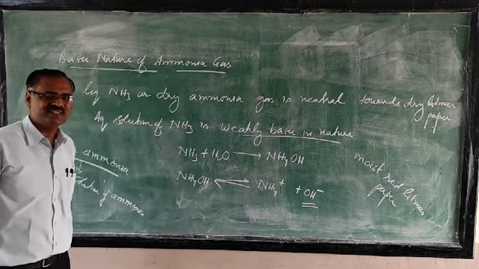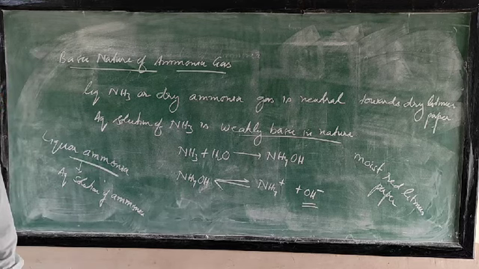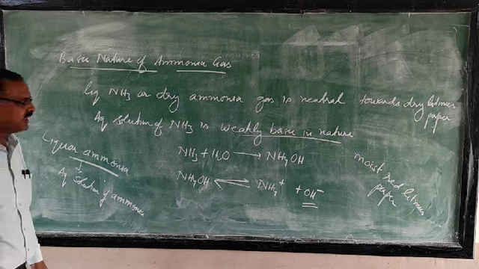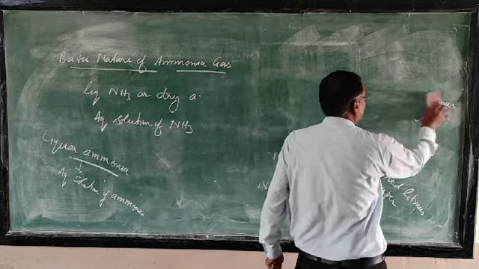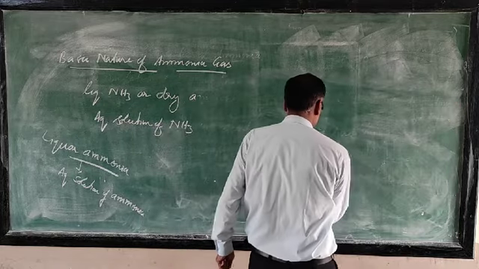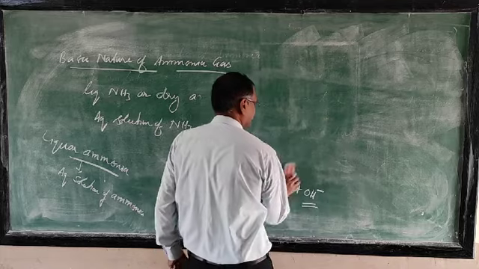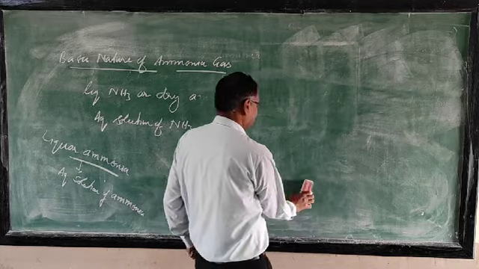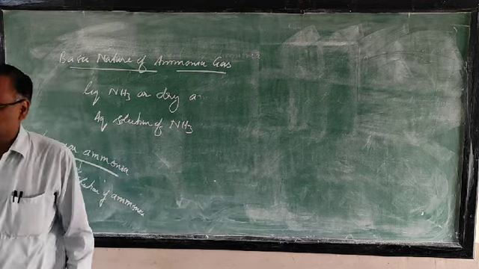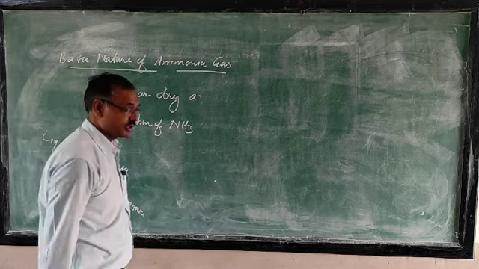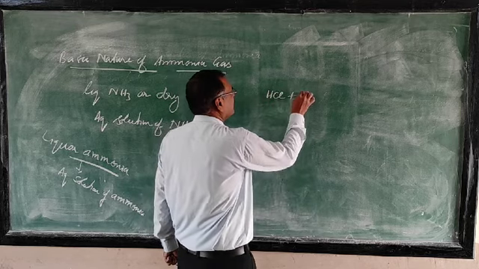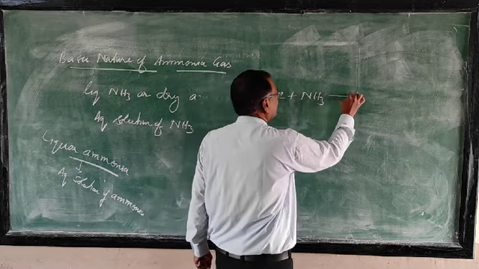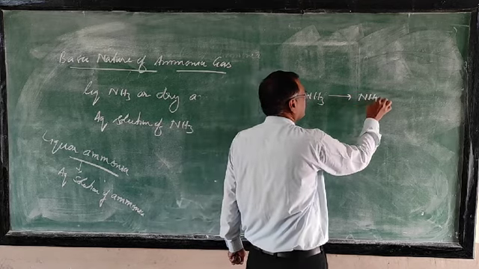Because of this basic nature, ammonia reacts with acid to form ammonium salt. So let us see how some ammonium salts are formed. When acids react with ammonia, they form ammonium salt. Sometimes in the board paper they have asked the question, by which method do you prepare the ammonium salt? Ammonium salts are prepared by neutralization. HCl reacts with ammonia to form ammonium chloride.